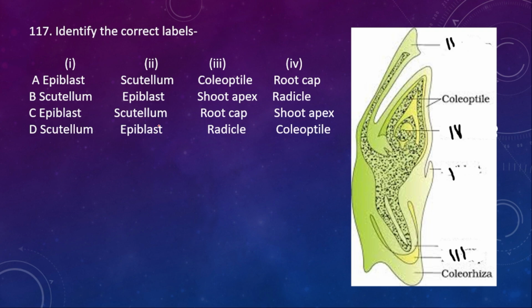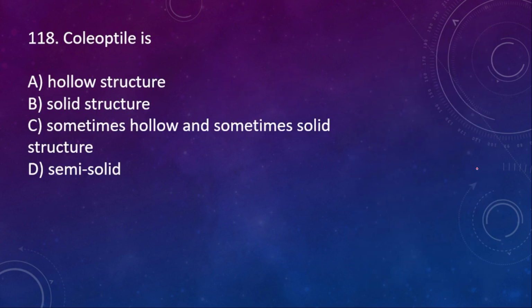Identify the correct label. 1, 2, 3 and then 4. Here the first one is epiblast. So epiblast is in the 2A and B. And then the second one is scutellum. The third one is root cap. And then the fourth one is shoot apex. So the right option is C. Coleoptile is a hollow structure, solid structure, sometimes hollow and sometimes solid structure, or semi-solid. So here the right option is A.